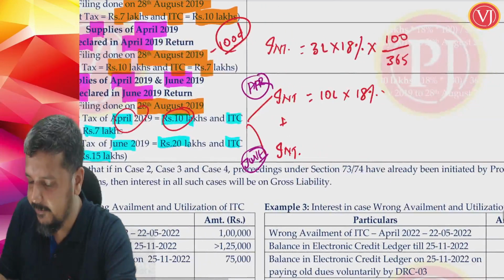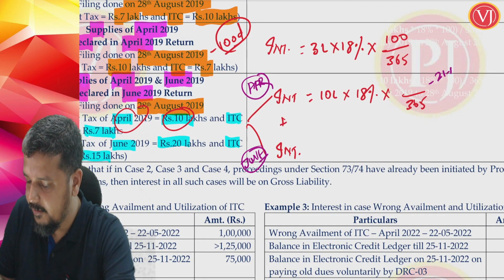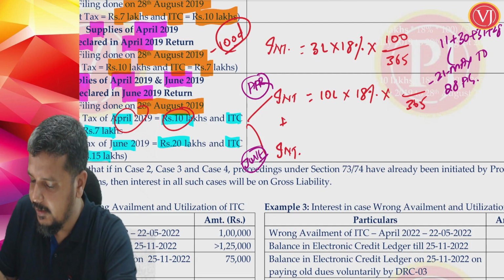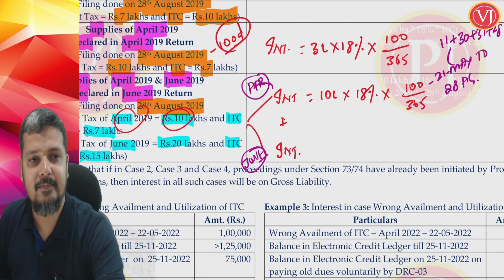How many days delay? For April, it will be from 21st May to 28th of August, which will be 11 plus 30 plus 31 plus 28. It will be 100 days. That is not the entire answer, one part of the answer.